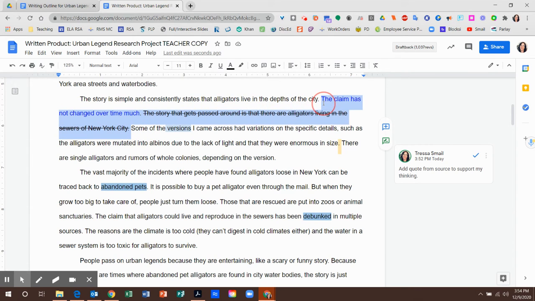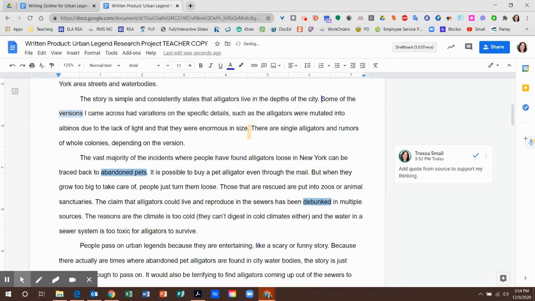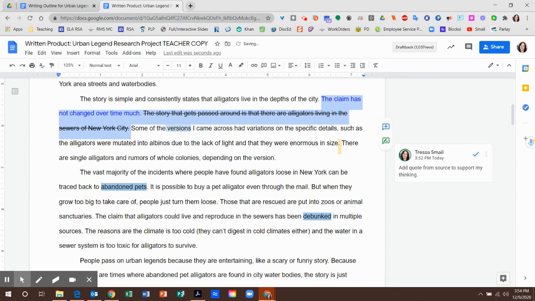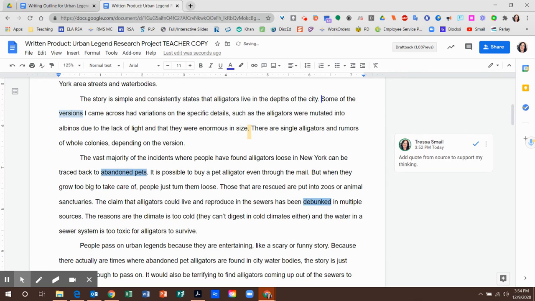I'm going to cut this out. Just delete it, just like that. Now how does it look? Because I can always bring it back. Okay, so the story is simple and consistently states that alligators live in the depths of the city. Some of the versions I came across had variations on the specific details, such as the alligators were mutated into albinos. I can develop that more. But regardless, when I add my quote from my source to help me too, I think that would work.